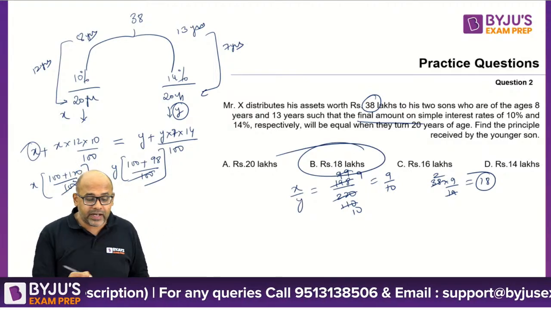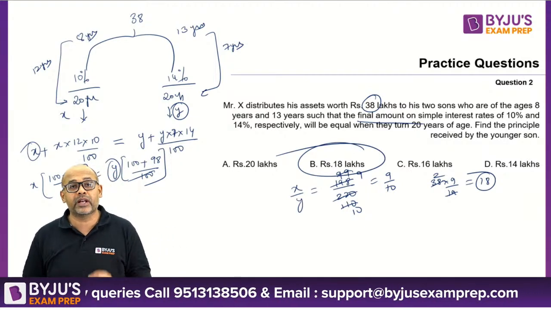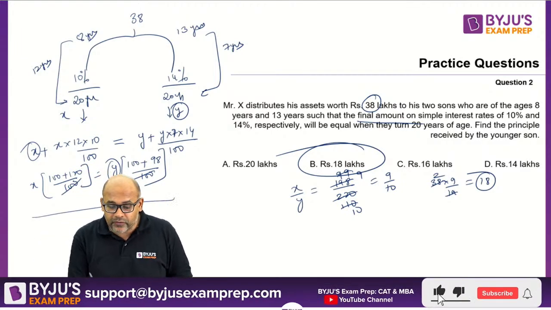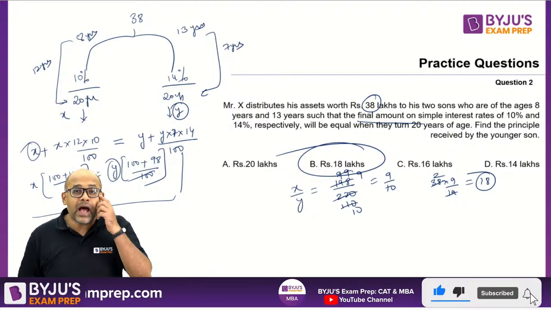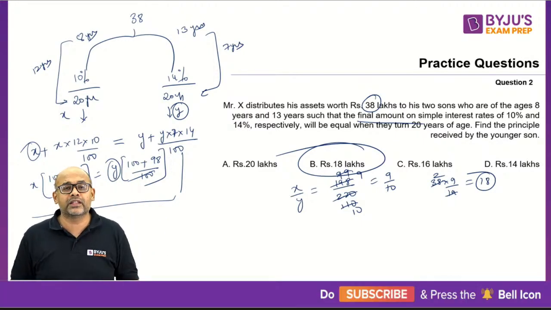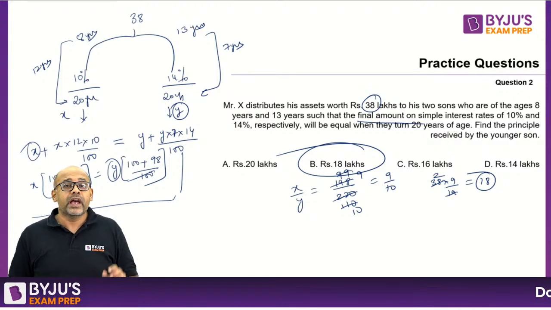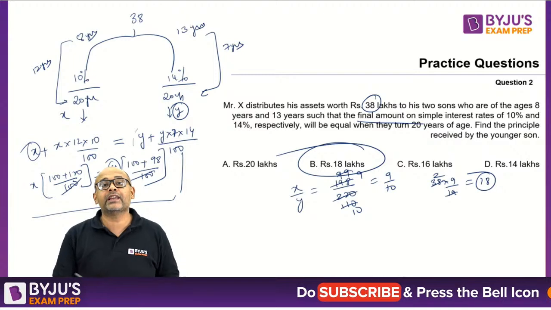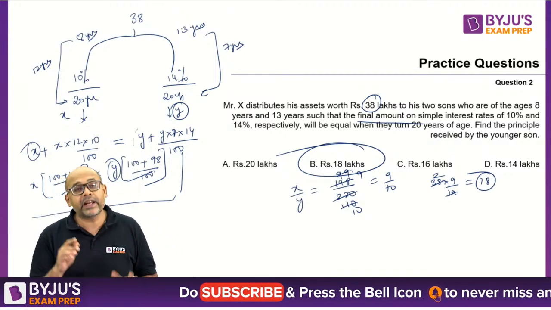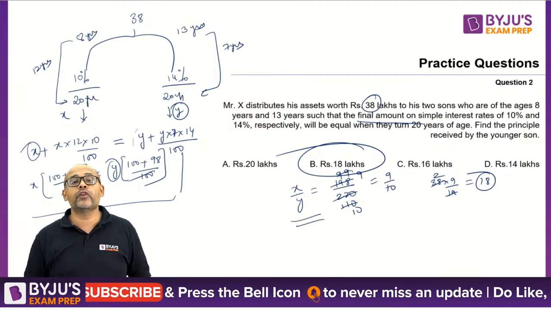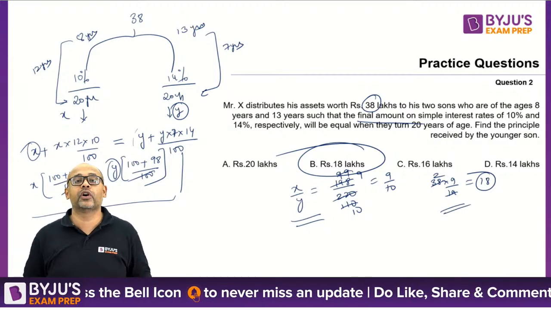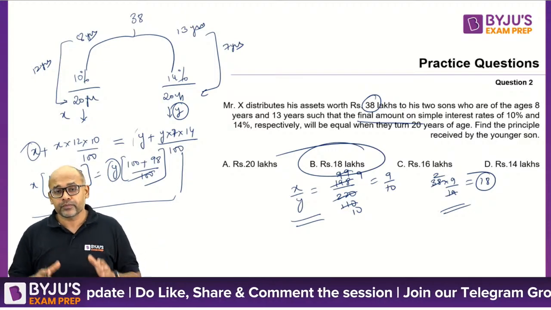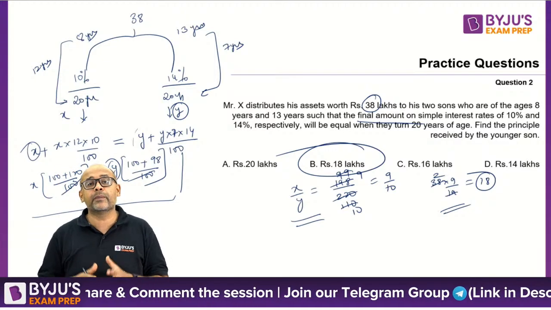Now if you notice, why did I take it as y and not 38 minus x? Because the moment you take 38 minus x, you waste a lot of time trying to calculate your x. And you will get an answer. It's not that you will not get an answer, but it will become a bit more cumbersome. A better way to do a question like this is, don't take y as 38 minus x, take it as y, and find the ratio of x and y, because this will be a smarter way to solve. This will be a faster way to solve. Okay, I hope you guys got the idea. So these are the two questions I wanted to discuss from SICI.